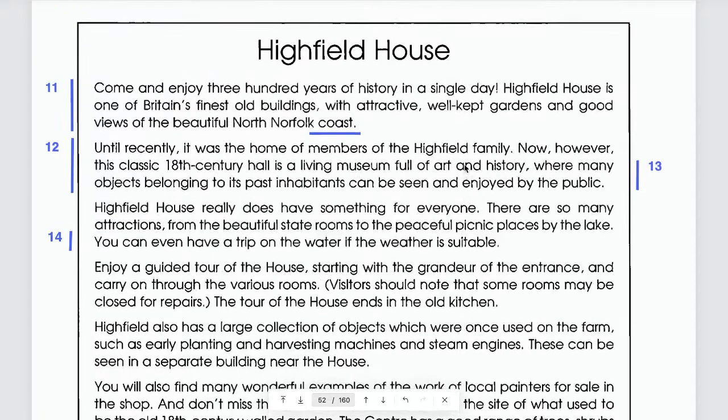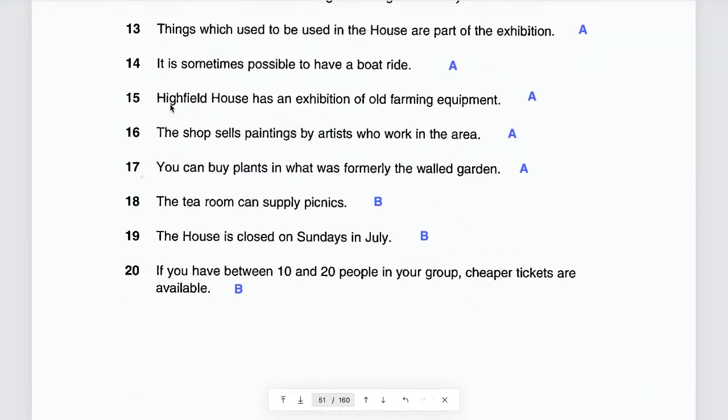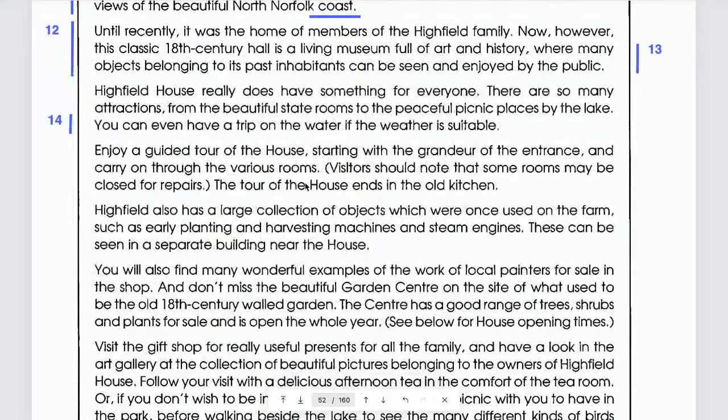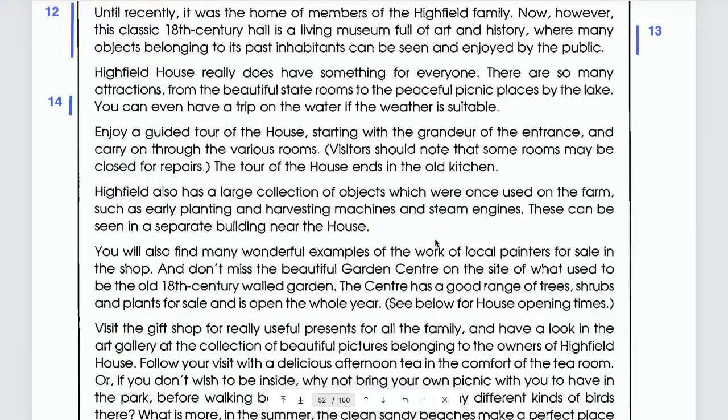Now, exhibition, what does that mean? Because here they say that it has an exhibition, right? Has an exhibition in number 15. So what does that mean? Yes. Exhibition means a large collection of objects. Okay? You have a large collection of objects for what?